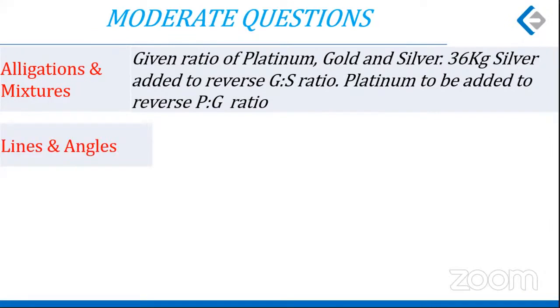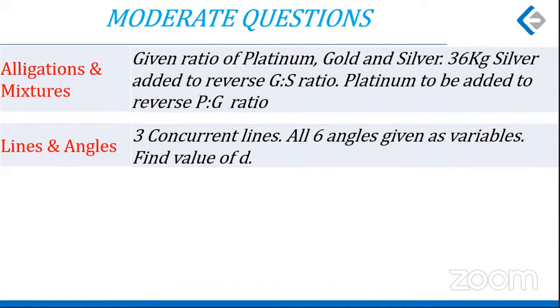Lines and angles from geometry, more of an easy question rather than moderate. Three concurrent lines, all six angles are given. Three concurrent lines are there. They will form six angles. All the angles are given as variables. The first angle was A, the second was 2B, the third was 3C, then 4B, 5C, and 6D. And we were to find D.